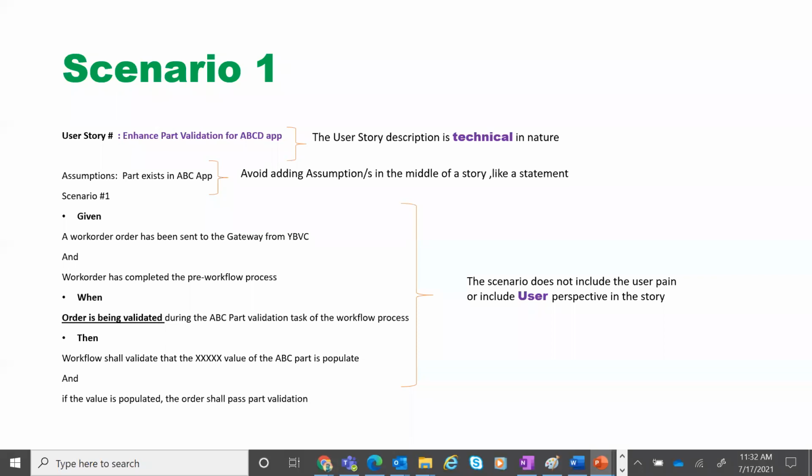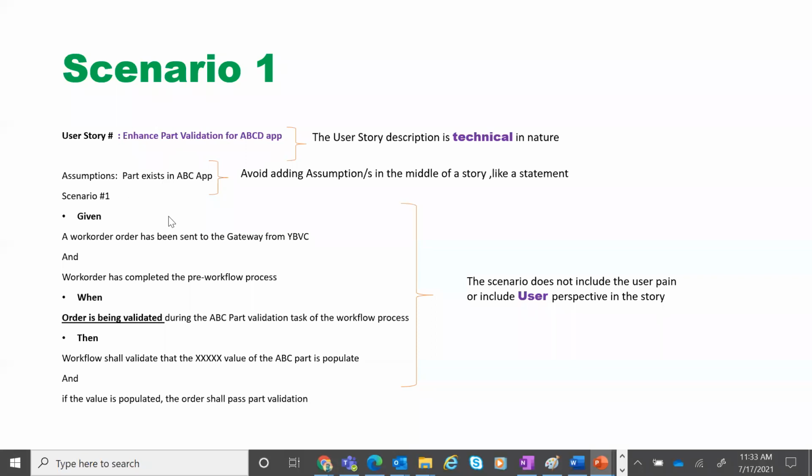Here it does not tell how it is impacting the user. So you should relook at these technical stories. Sometimes it is not possible to convert the technical stories completely into a user scenario, not all the time. Maybe not possible in this particular scenario where you're saying part validation is happening.